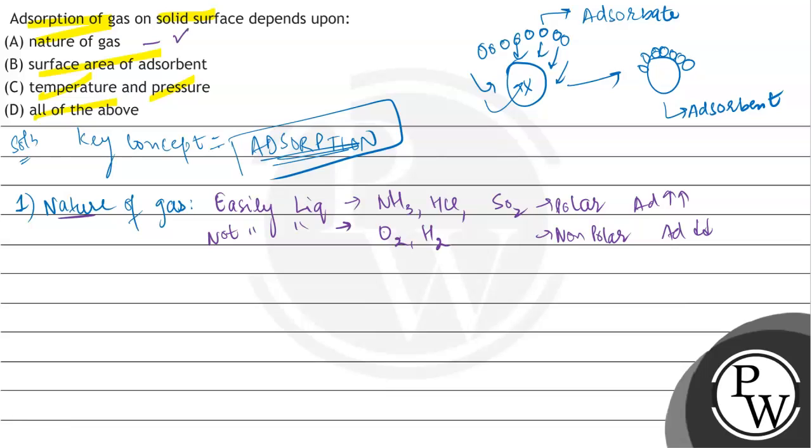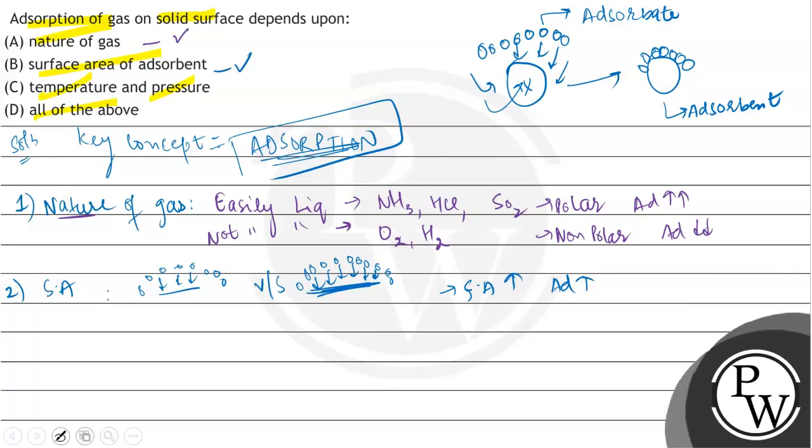Option B, surface area of the adsorbent. This we can understand very easily. Option B is saying surface area. Suppose you have 1 gram charcoal versus 5 grams charcoal. Obviously, 5 grams charcoal will have more surface area. Now, 1 gram charcoal will be able to adsorb only a few gas molecules, whereas 5 grams of charcoal will be able to adsorb comparatively more gas molecules. That is, the greater the surface area, the greater the rate of adsorption. So that means adsorption does depend on the surface area also.